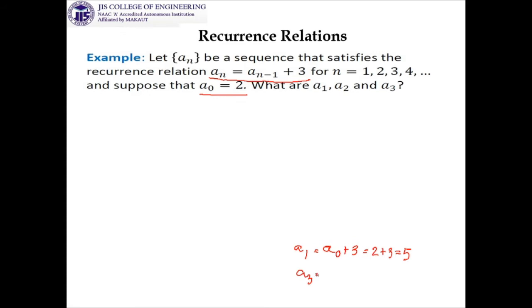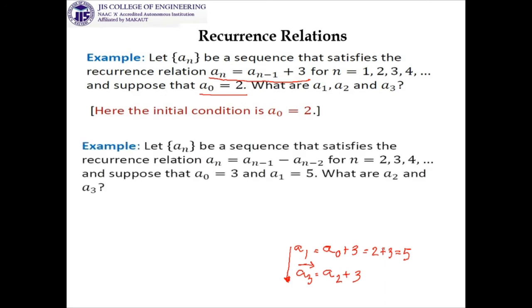Now if someone is asking about a2 and a3 and you are thinking I will calculate a3 first, so a3 is a(3 minus 1), that is a2, plus 3. But do you know a2? No. So you have to find out the values sequentially. Otherwise you have to wait for a2, and a2 will be calculated in this intermediate step by using a1. So here the initial condition is a0 equal to 2.